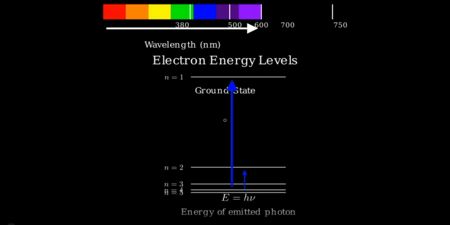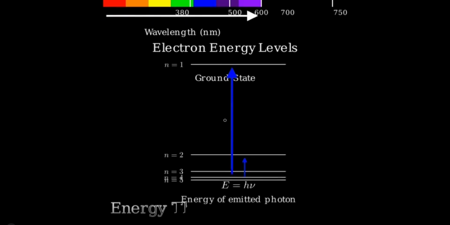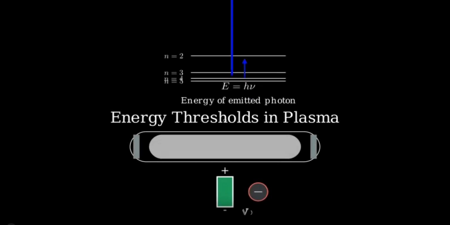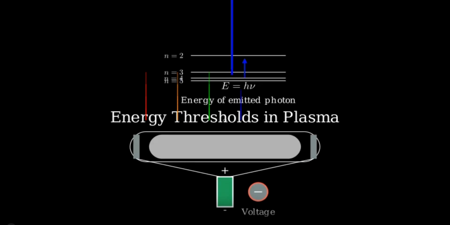This brings us to our key concept: energy thresholds in plasma systems. In a plasma discharge tube, we need to apply a minimum voltage to excite the gas atoms enough to emit light. Below this threshold voltage, no light is emitted. As we gradually increase the voltage, we first see the gas begin to ionize, creating a plasma. Then, at specific threshold energies, different spectral lines appear as electrons make transitions between distinct energy levels.